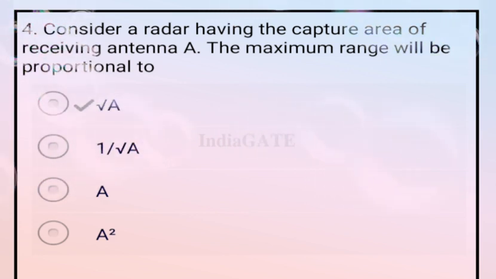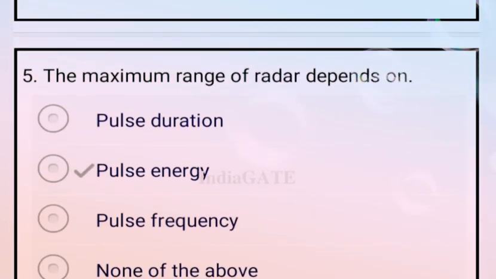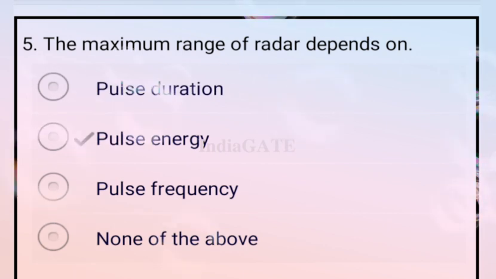Next question, consider a radar having the capture area of the receiving antenna A. The maximum range will be proportional to. So this is proportional to option A, that is under root A. Now come to the next question. The maximum range of the radar depends on the pulse energy. Option B is your correct answer.